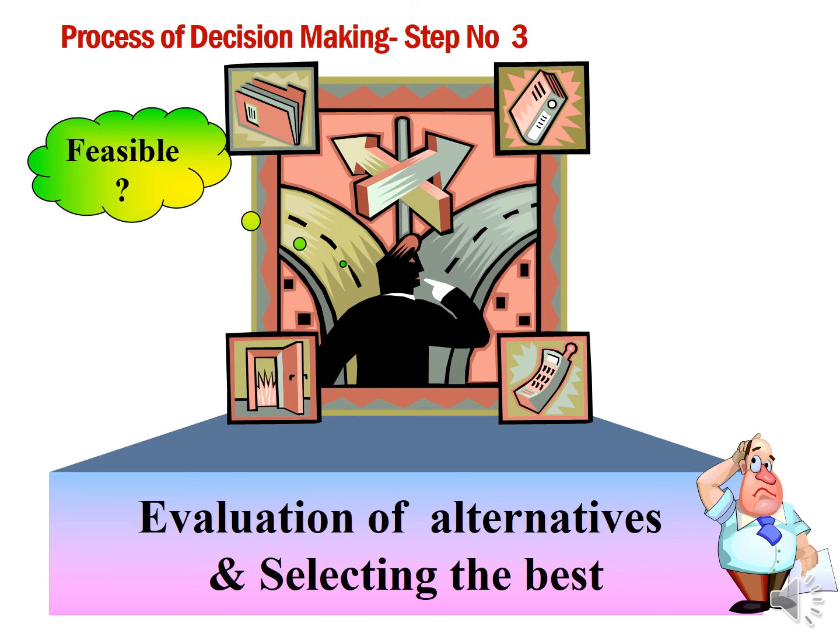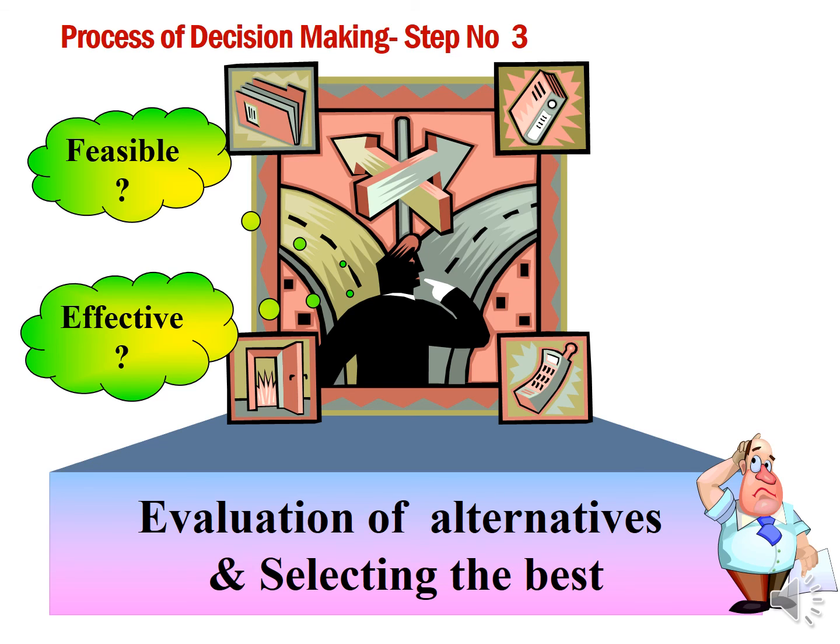First, see whether the implementation of these solutions is feasible. Can we eliminate employee dissatisfaction? Can we take remedial actions for the poor quality of the products? And like that, analyze the feasibility of the solution.